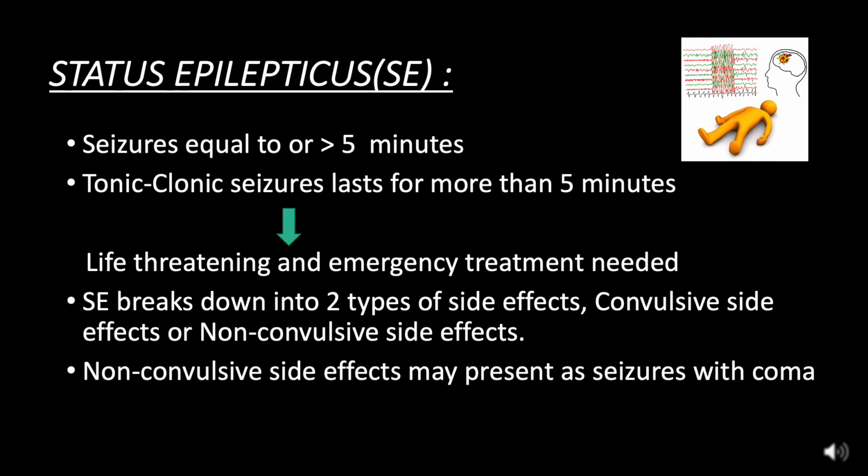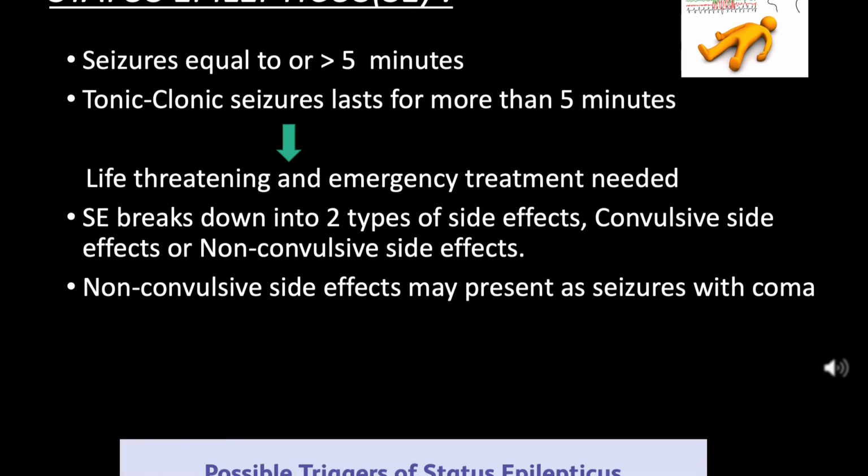Status epilepticus is seizures lasting equal to or more than 5 minutes. Tonic-clonic seizures lasting more than 5 minutes are life-threatening and emergency treatment is needed. Status epilepticus breaks down into 2 types: convulsive or non-convulsive. Non-convulsive status epilepticus may present as seizures with coma.